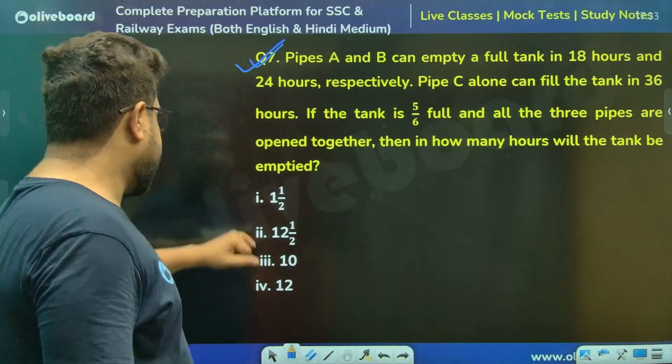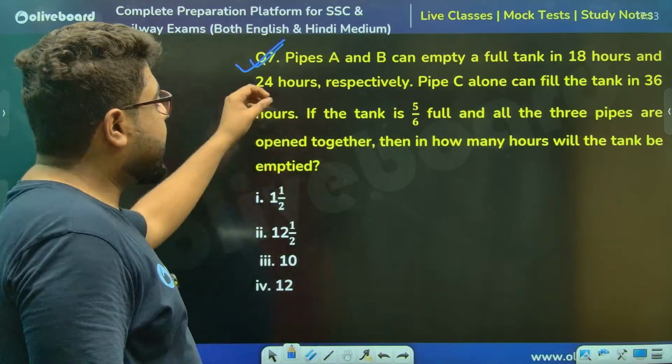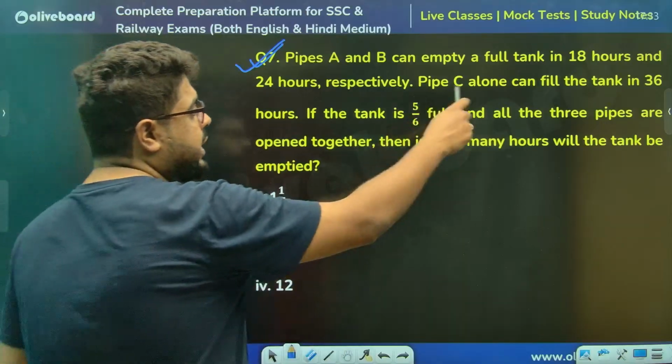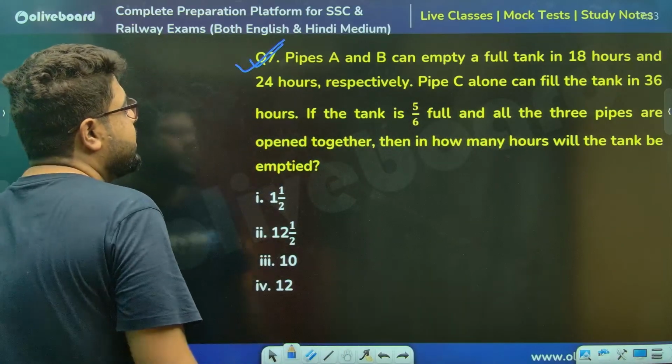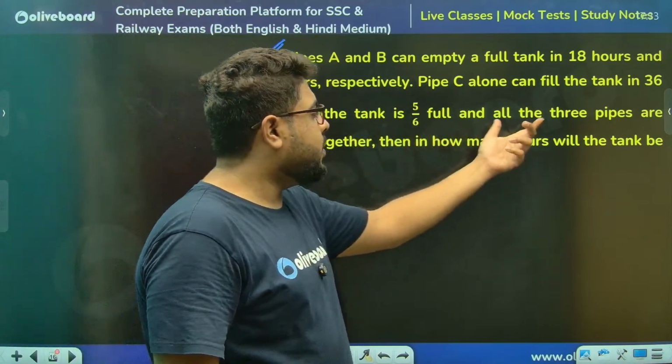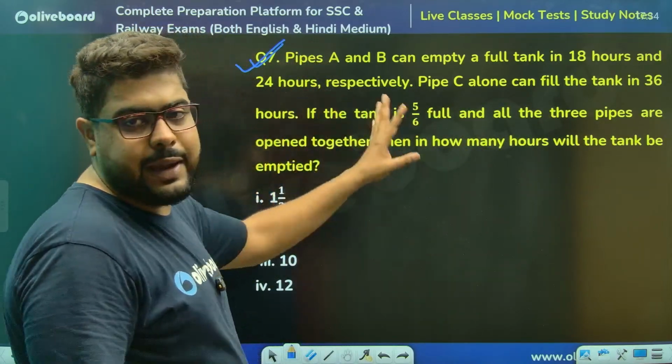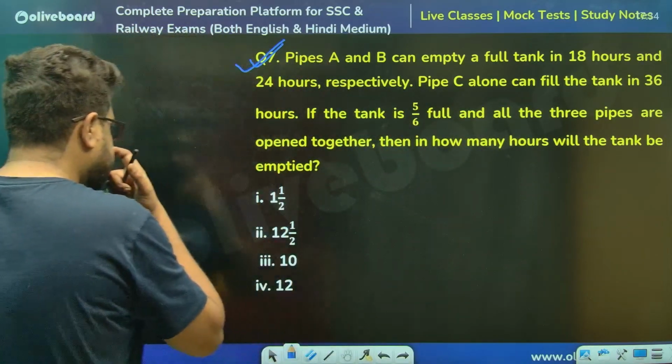Chalo. A and B can empty a full tank in 18 and 24 hours. Pipe C alone can fill it in 36. If the tank is this much full and all three pipes are open together, then in how many hours will the tank be emptied?